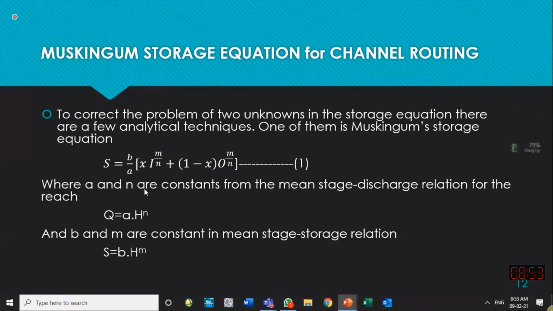And b over a are the multiplying coefficients of these equations. So Muskingum said the storage is a function of inflow and outflow with power m over n, multiplied with the sum of weighing factor x and 1 minus x, multiplied by their exponent. So that is how he proposed this equation.